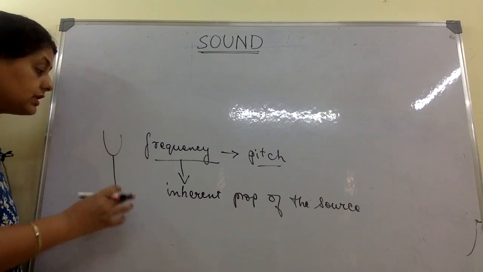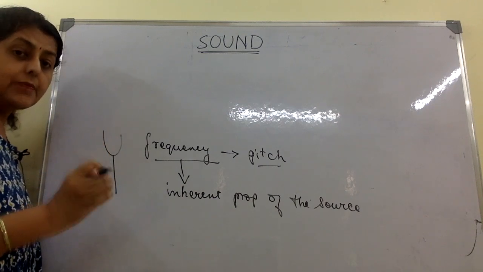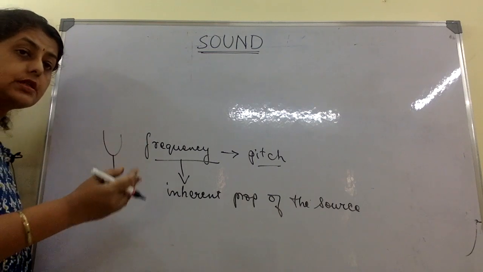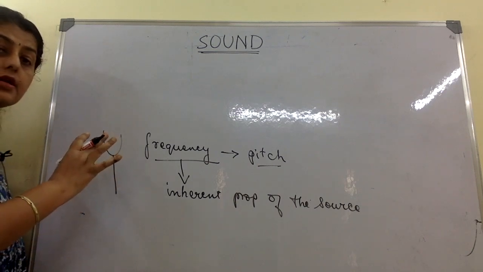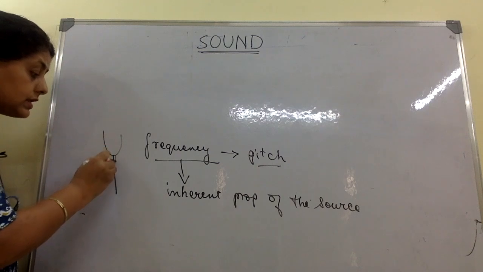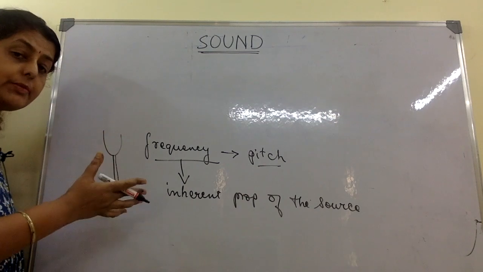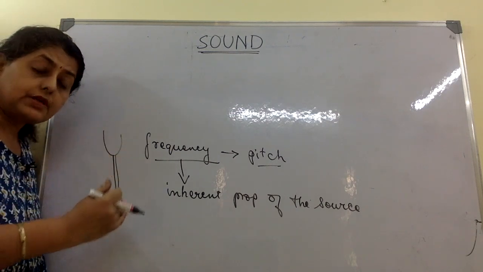Every tuning fork will have its frequency written on it, because the frequency depends on its shape, material, mass, all that. So on the handle, the frequency of this particular tuning fork will be written. Similarly, each of our vocal cords has a different frequency.